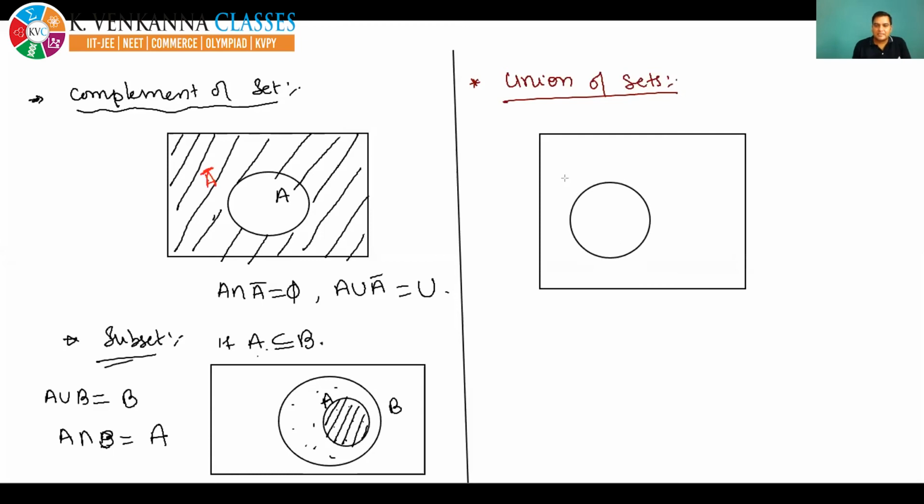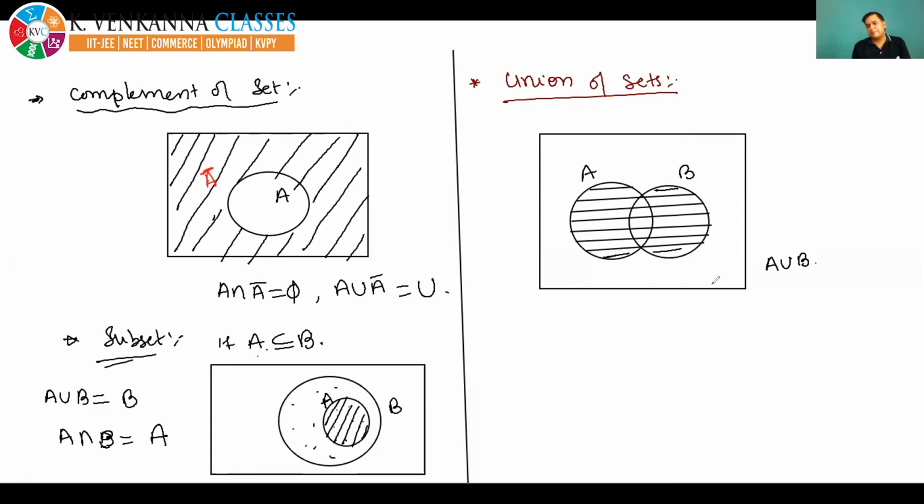And this is a set A. This is the set B. Union means, as you have studied, I have to take all the elements of A and all the elements of B. The shaded portion represents A union B. Now I am going to write the formula of A union B, after making a fresh diagram of A union B, so that you may understand it properly.